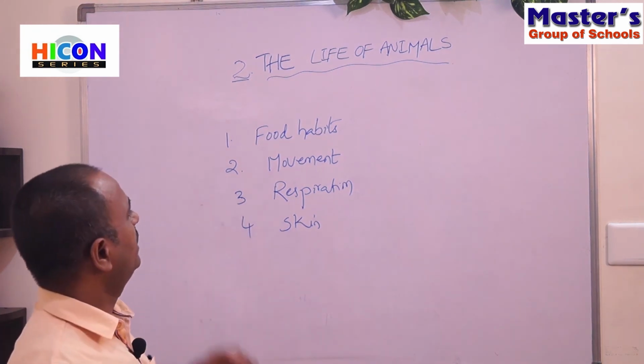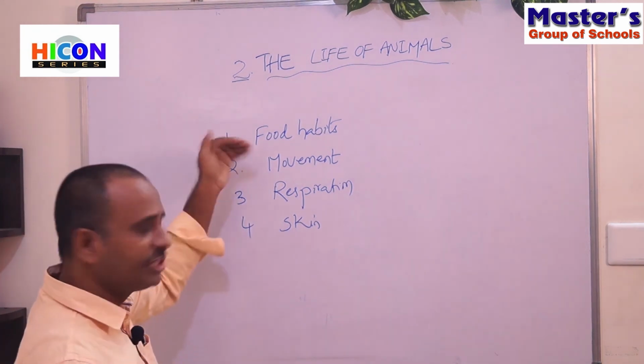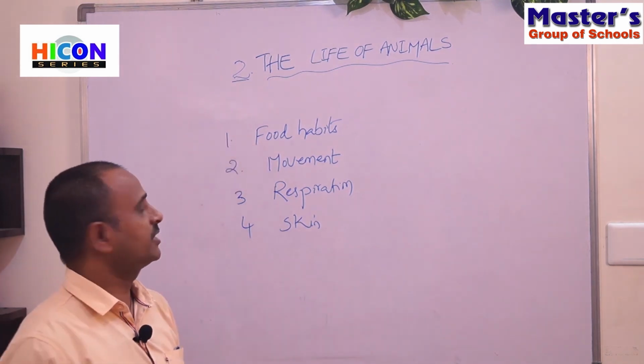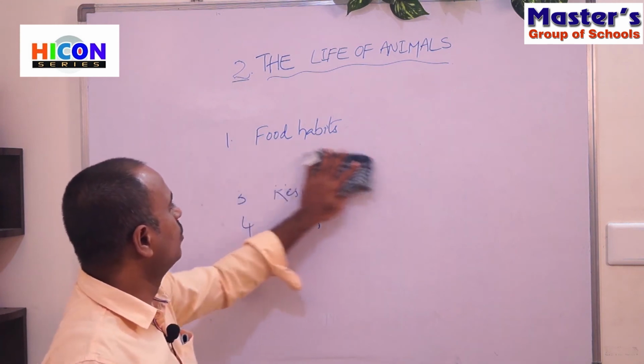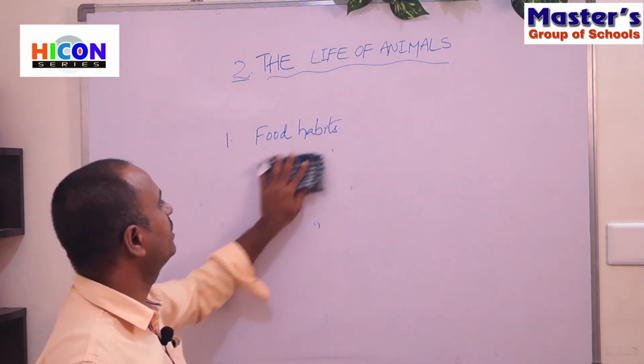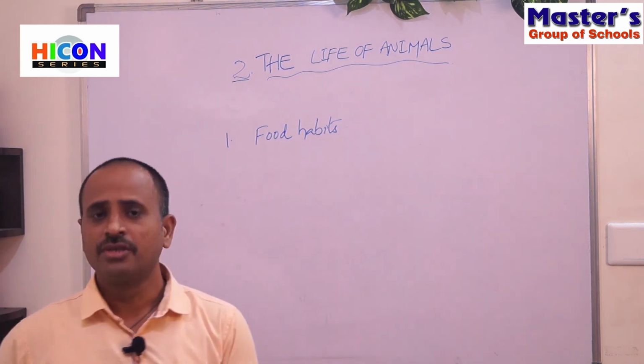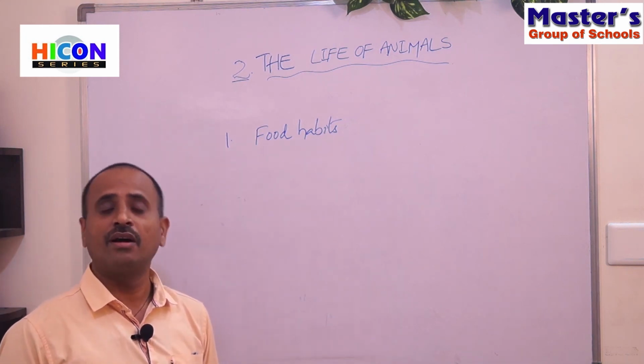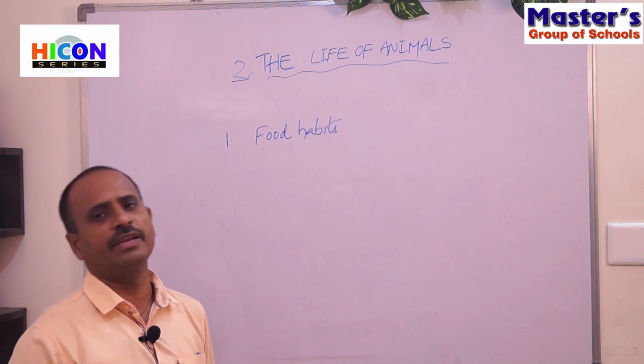So children, let us discuss each one. Let us discuss first food habits. How the animals are different in their food habits. Based on the food habits of animals, they are classified into 4 types.